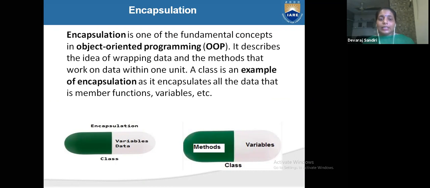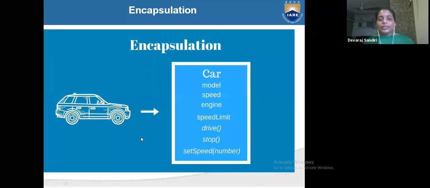It describes the idea of wrapping of data and the methods that work on that data within a unit. A class is an example of encapsulation, as it encapsulates all the data members and methods. The data variables and data will be there inside the class, and only the outer part is executed, meaning only what the user wants to see will be executed. What is encapsulation?